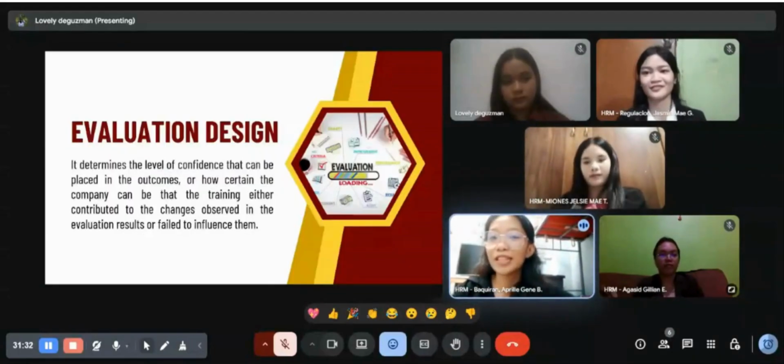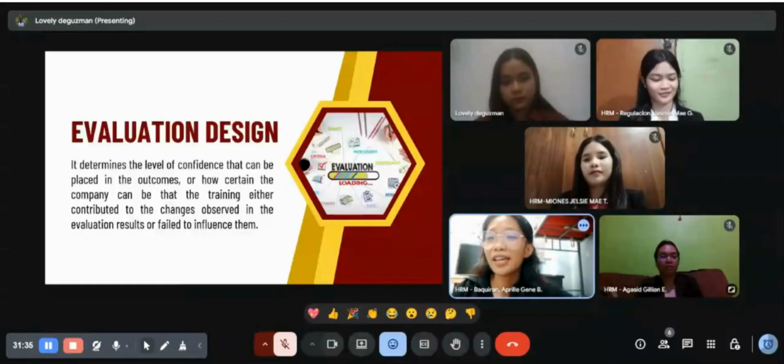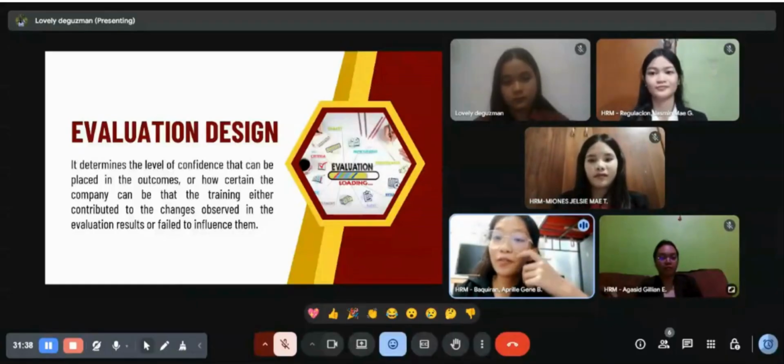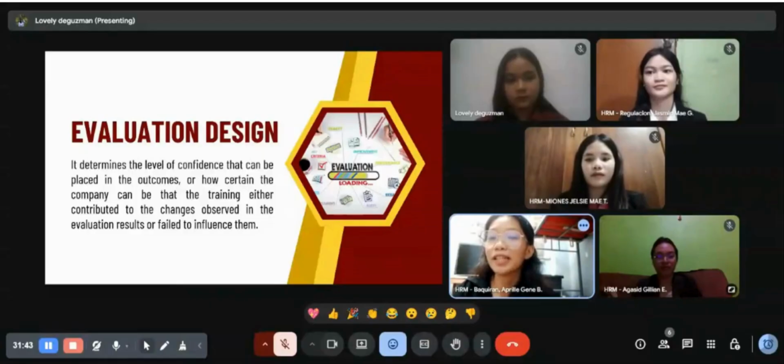So now let's move on to the evaluation design. Evaluation design is like an overall structure that we use when we want to measure if a training program really works. Realistically speaking, of course, we can never be 100% sure because there are many factors that change the results, like the work environment or personal motivation. But with a good evaluation design, we can be more confident that the changes we see, such as improved skills, higher performance, or better results, are really caused by the training.